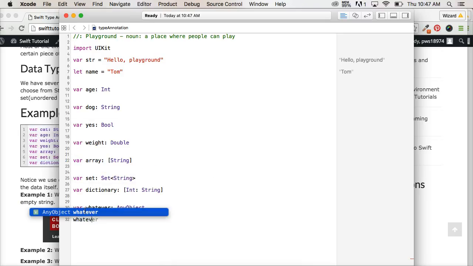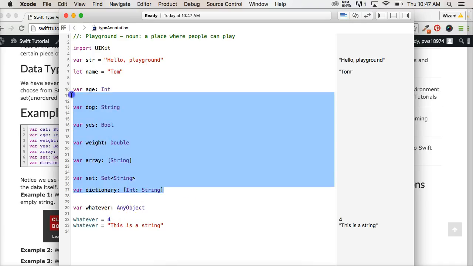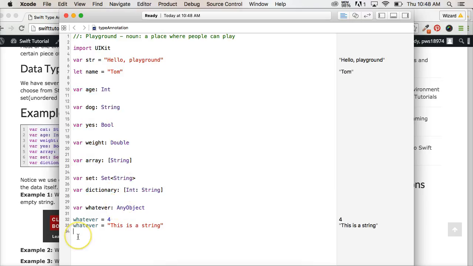So if I do whatever is equal to 4, and then I do whatever is equal to, this is a string, return, and once my computer catches up, you'll see it says whatever is equal to 4, and then this is a string. So basically we're saying, hey, override everything we just learned here and use any object. Well, this is not the safest way, nor is it the most efficient way to write your code. There's one more we could also do here.